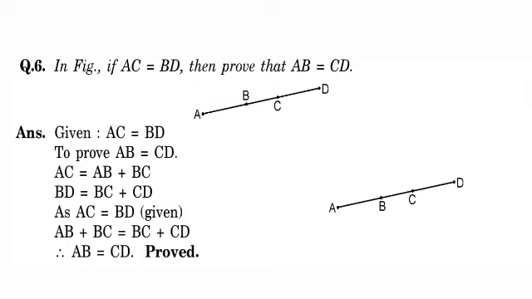Sixth question, in this figure, if AC is equal to BD, then prove that AB is equal to CD. So here they have given AC is equal to BD. We have to prove AB is equal to CD. In the figure, AC is AB plus BC, and BD is BC plus CD. Since AC is equal to BD, we can apply this in both places. AB plus BC is equal to BC plus CD. BC gets cancelled. Therefore AB is equal to CD, we have proved.